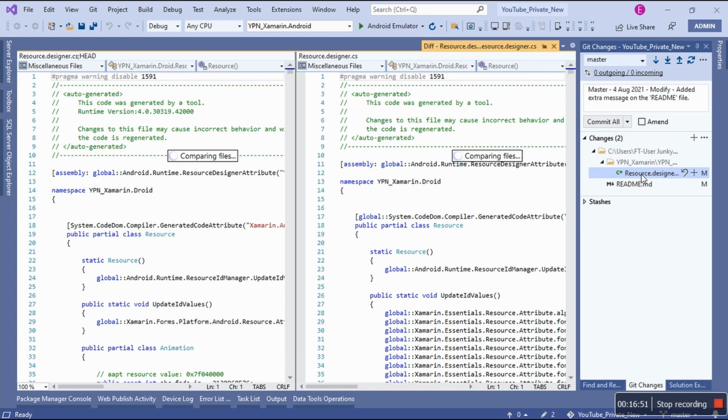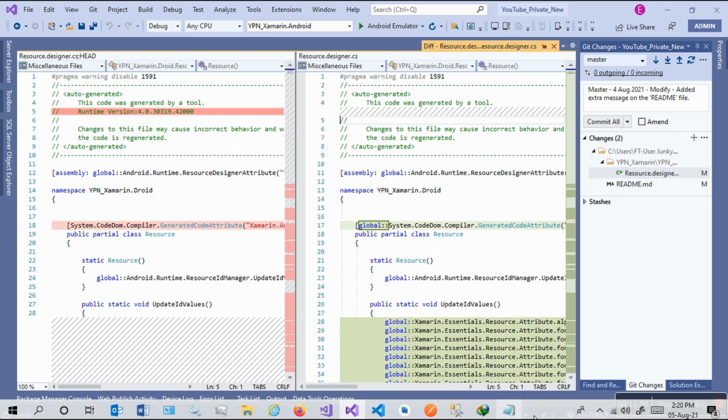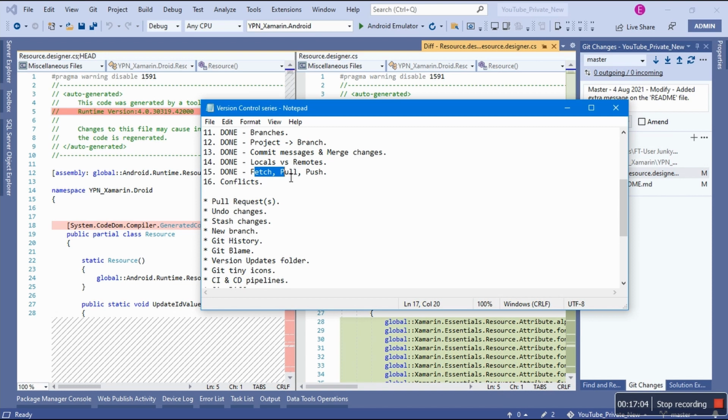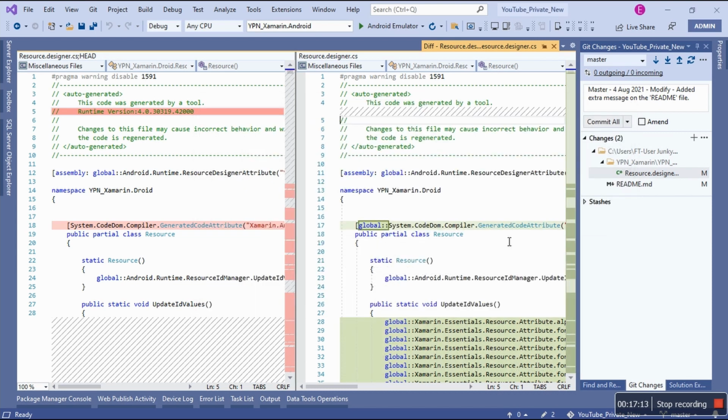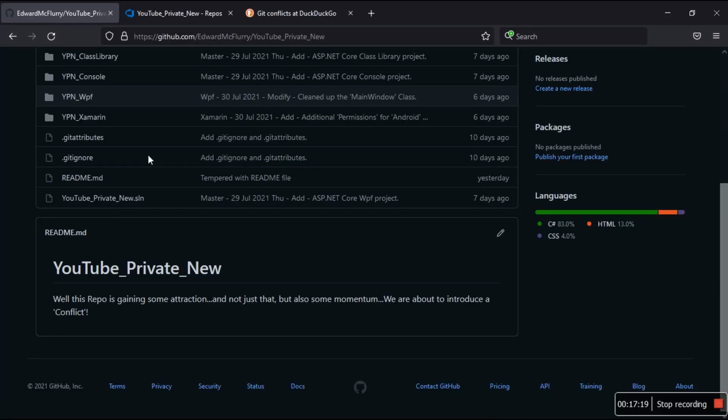Okay, so basically, this file has been modified because in our previous videos where we were doing fetch, pull, and push, we were simulating fetch and pull in order for you to push. So I did tamper with some of the files remotely from one of these cloud providers, GitHub and Azure DevOps. So please watch the previous videos.